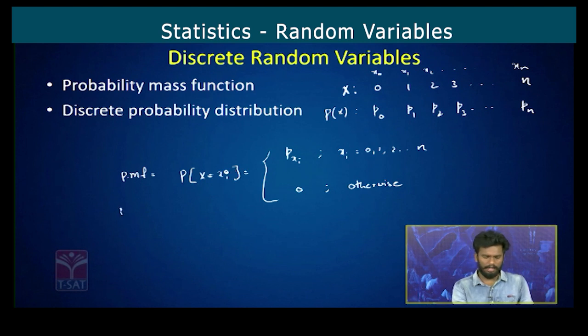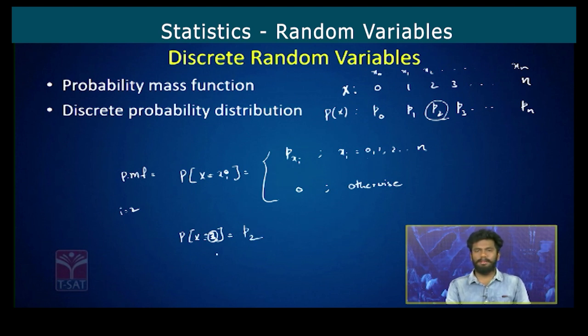Probability of x is equal to 2 is equal to, so we took the value 2. So this 2 is lying between the range 0 to n. So x is equal to 2 is equal to P2. That is the probability when the random variable x is taking the value 2.